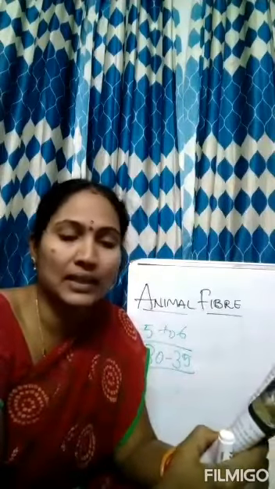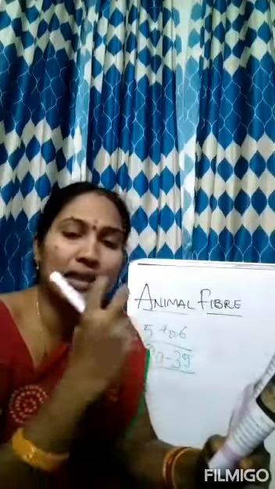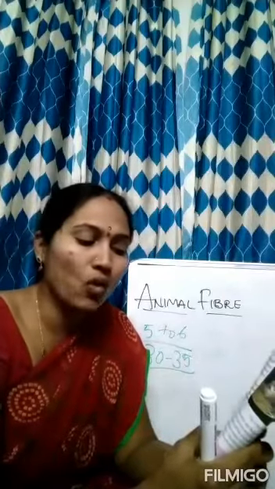Caterpillar moves its mouth from side to side and secretes a substance. What does it do? It will weave the net around itself and move its mouth side to side, and then it secretes a substance. When it is exposed to air and heat, it becomes strong. This forms the silk fiber.